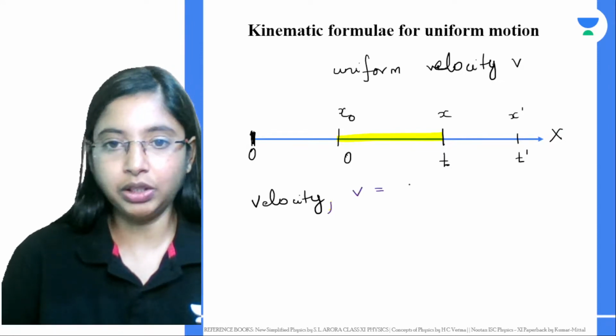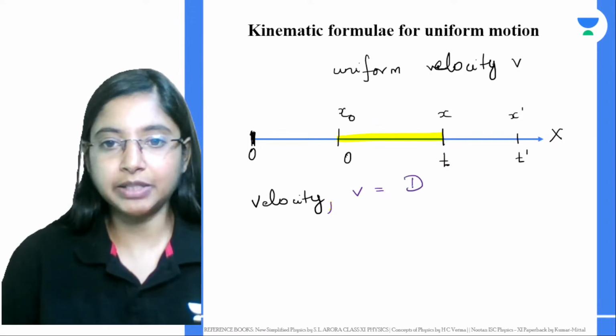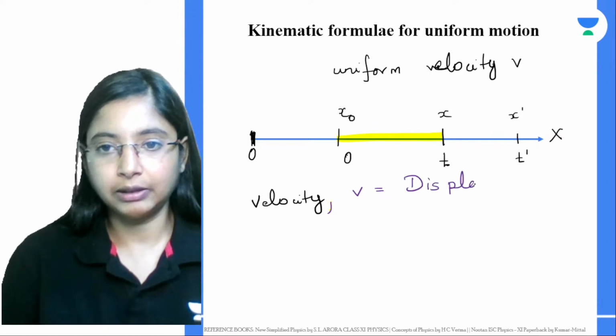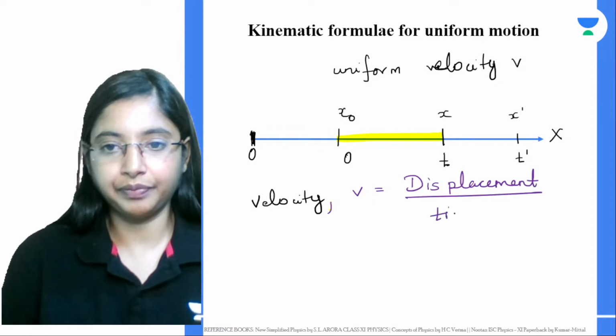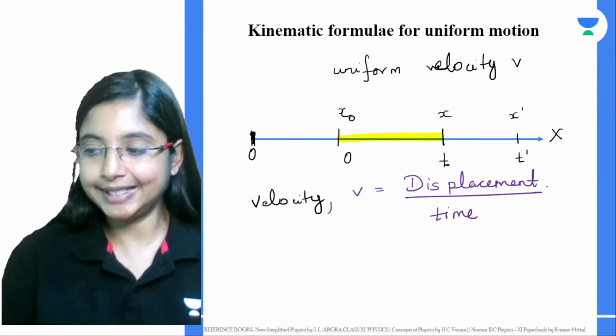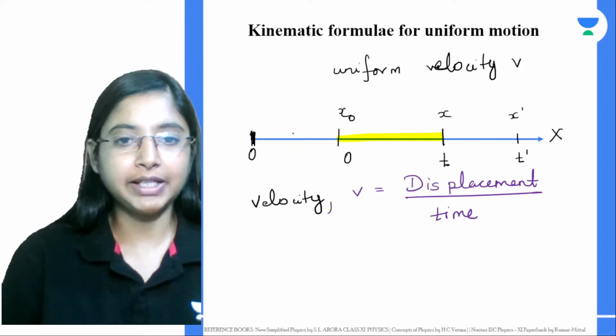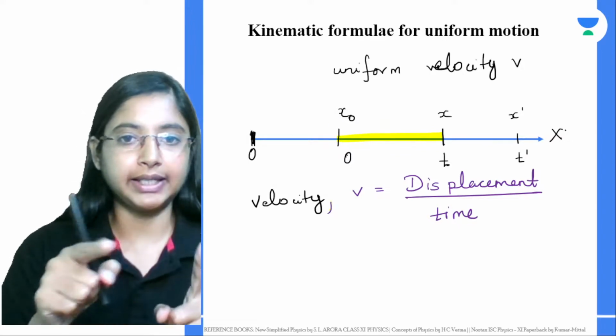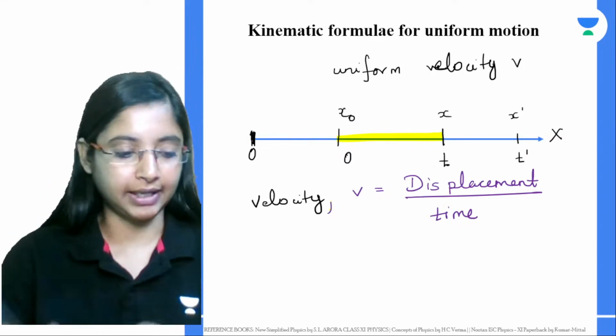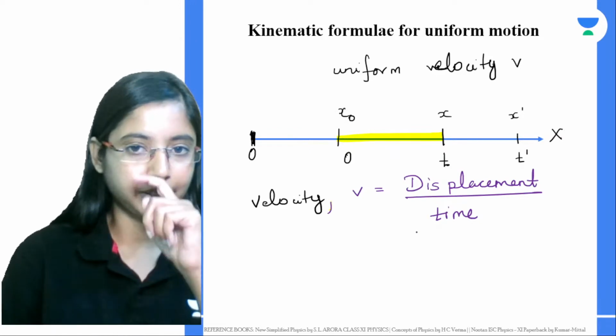Velocity v is given as displacement by time, right? What is the displacement over here? Displacement is, if you take the entire path in the x-axis, you have x0, x dash, right? That is the displacement.